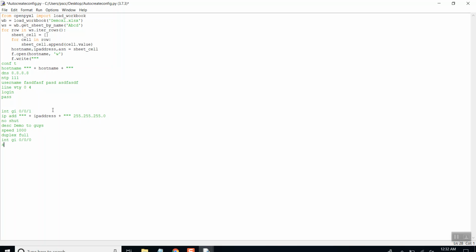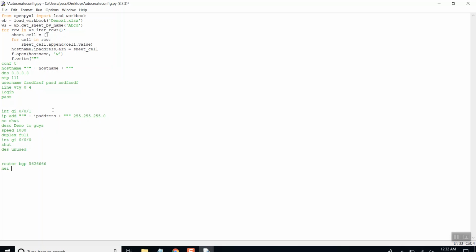Let's shut it down. Shut. Description unused, like this. Then let's configure router BGP. Router BGP 60. Let's use a public AS for this particular example. Let's just take a dummy.